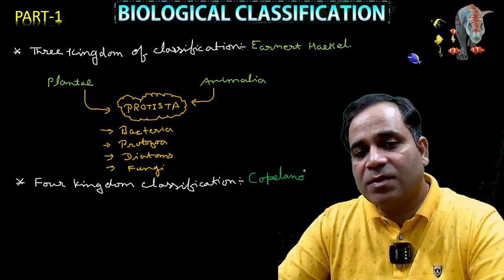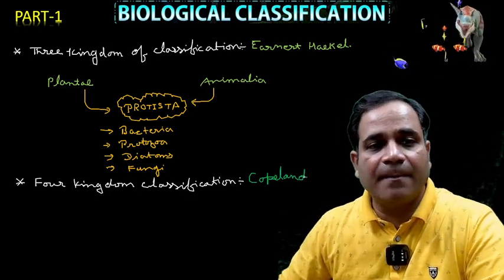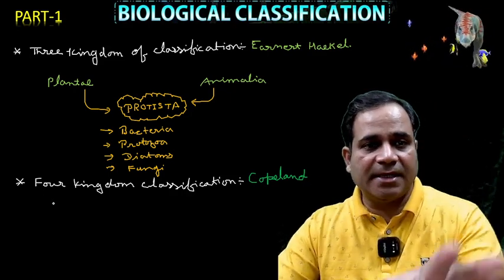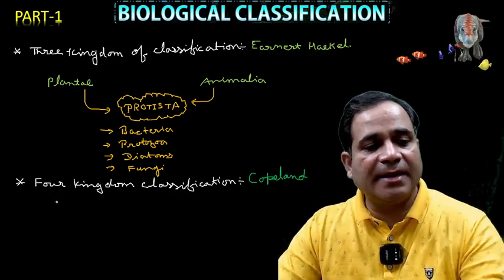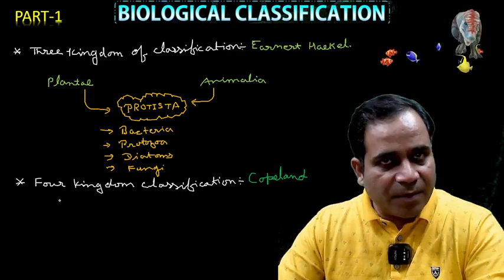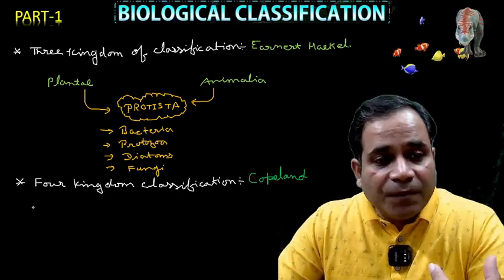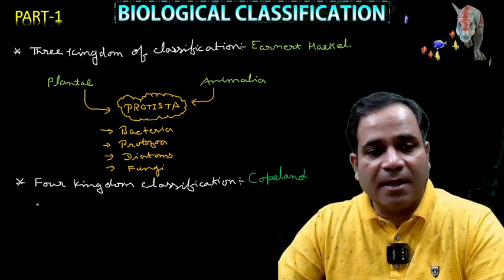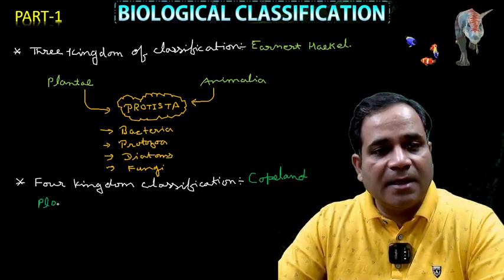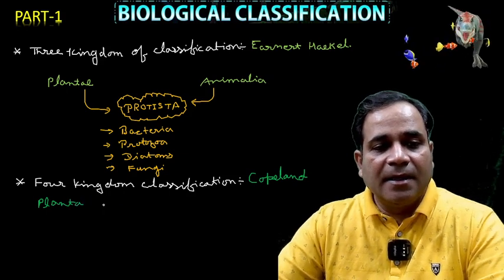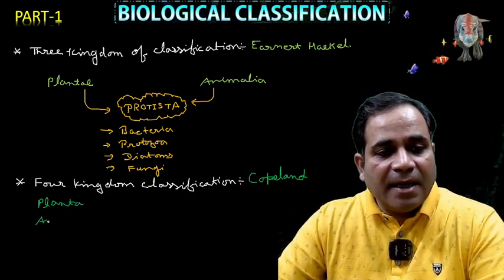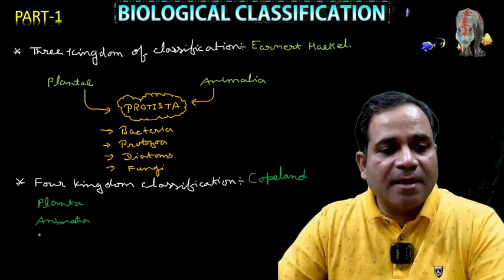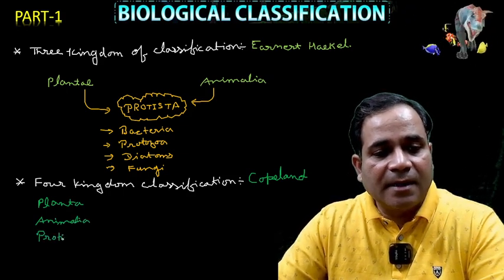Copeland is the scientist who gave the four kingdom classification. What do we add here? We do not delete all these things. Kingdom Plantae, kingdom Animalia, kingdom Protista are here. What is the fourth one? See what is remaining: Plantae remaining, Animalia remaining, Protista remaining. Yes, definitely.